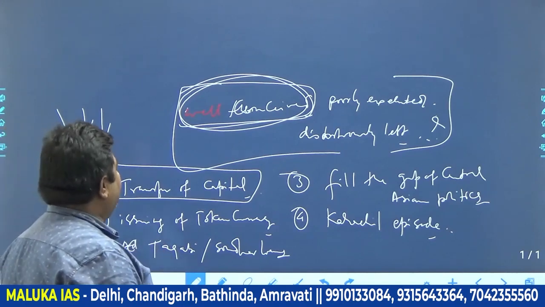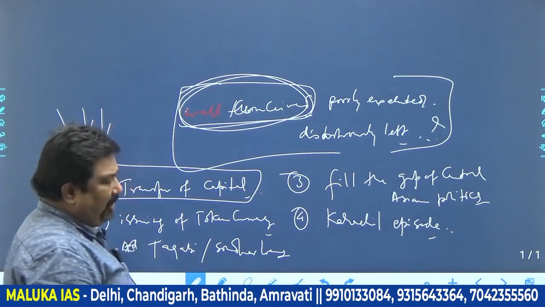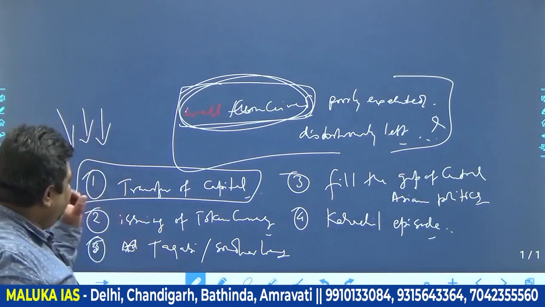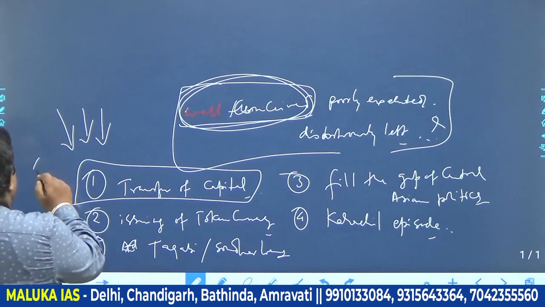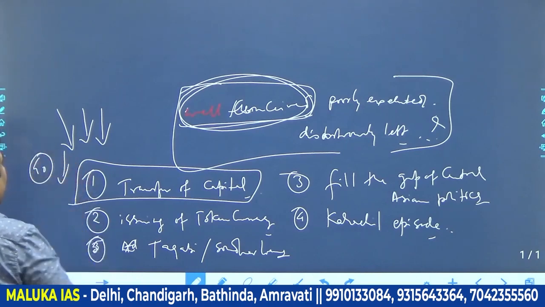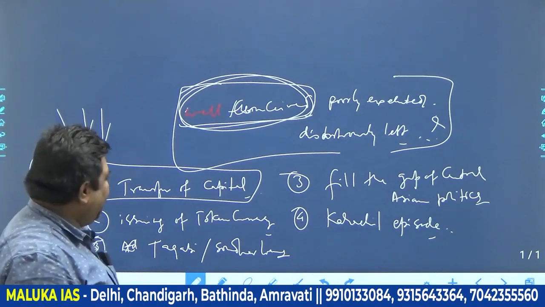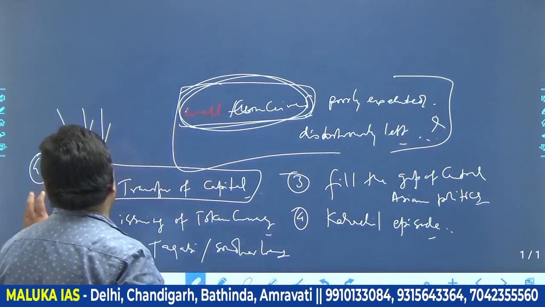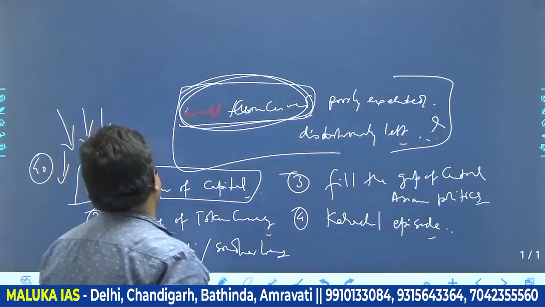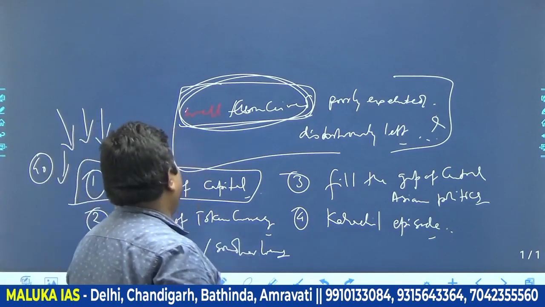This is the medieval time, when you don't have the planes or trains or buses. You need to travel at least 40 days to shift your family. There is no mover and packer, and there is no road safety as well. So this was a horrendous story of transfer of capital.